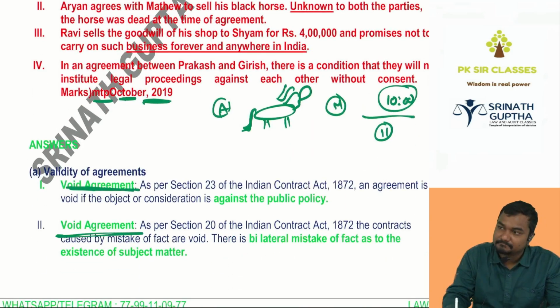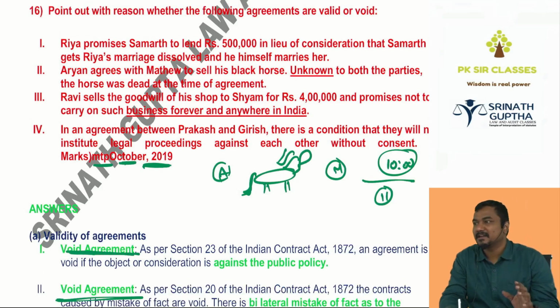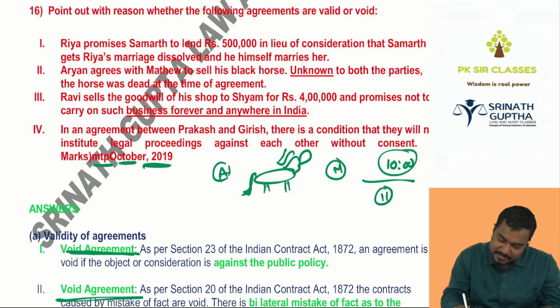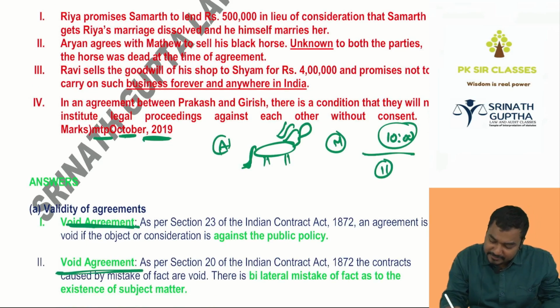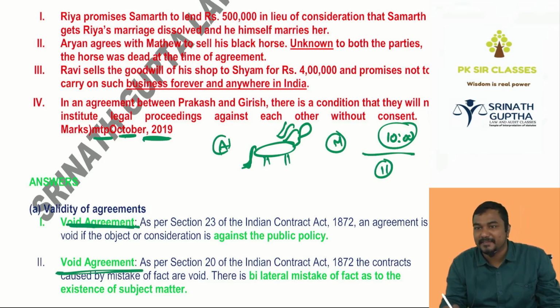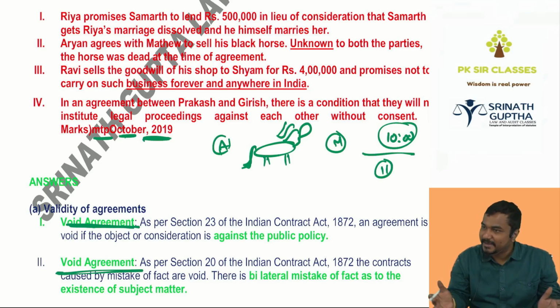Which agreement? Are you able to understand? Void agreement लिखो तो marks नहीं आता. A statement भी लिखना बेटा. As per section 123 of the Indian Contract Act, or as per provisions of the Indian Contract Act 1872, an agreement is void if the object or consideration is against the public policy. Breaking the marriages is against the society, no बेटा. We have to encourage the marriages. Come on, शादी करो, एक दो करो at least. कितना करना?